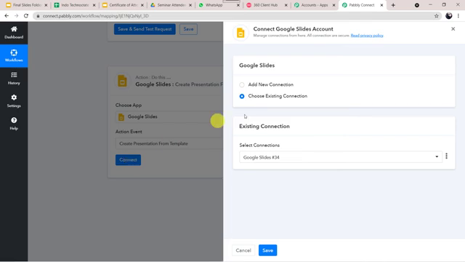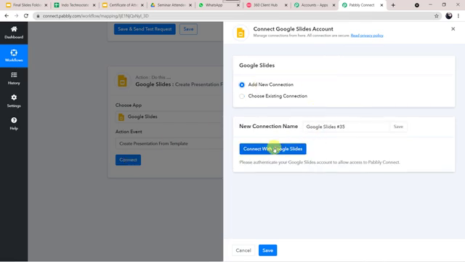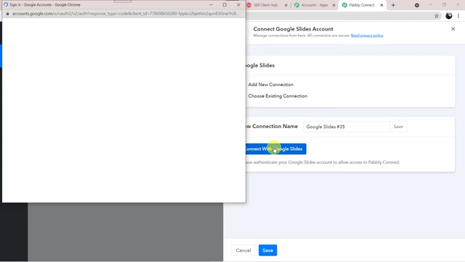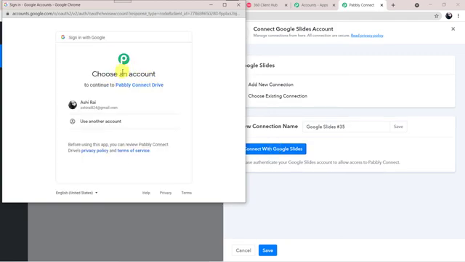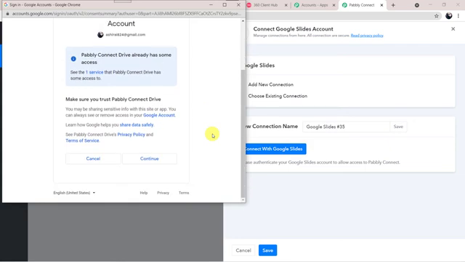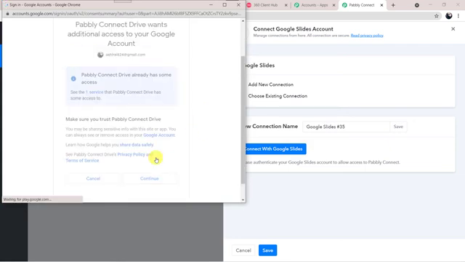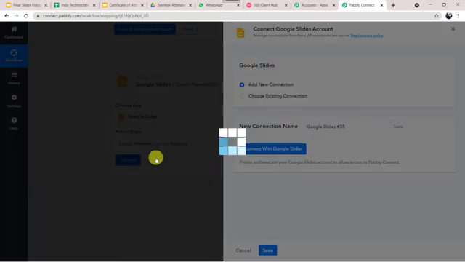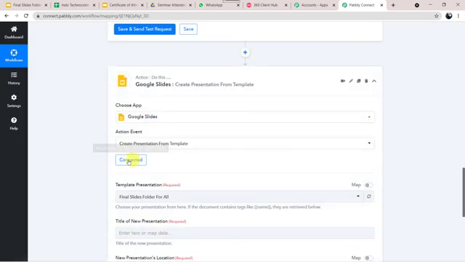Here we have to click on add new connection and connect with Google Slides. Here we have to choose an account. Which account do we want to choose? I'll just click my account. And here Pabbly Connect wants the access. So I'll just click on continue and give away the access, as the data is 100% safe with Pabbly Connect. Authorization successful. Okay, and now the Google Slides are getting connected to Pabbly Connect. And here it is showing as connected.